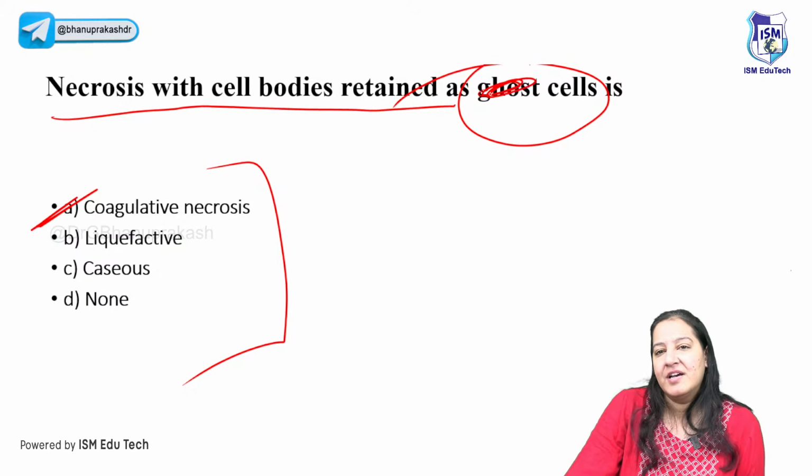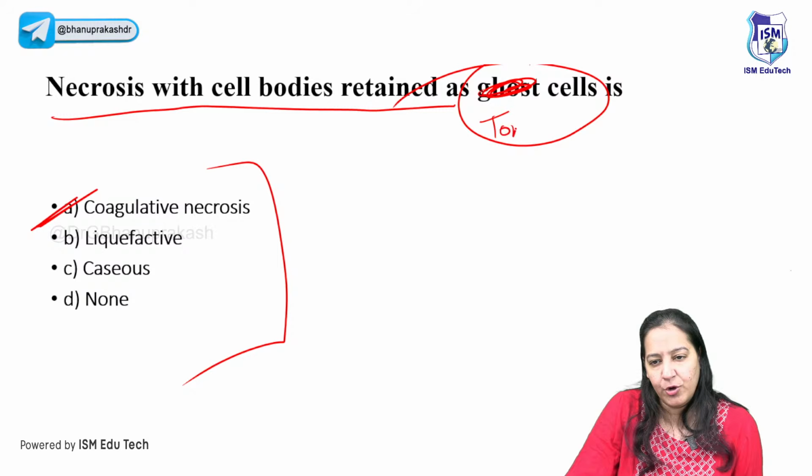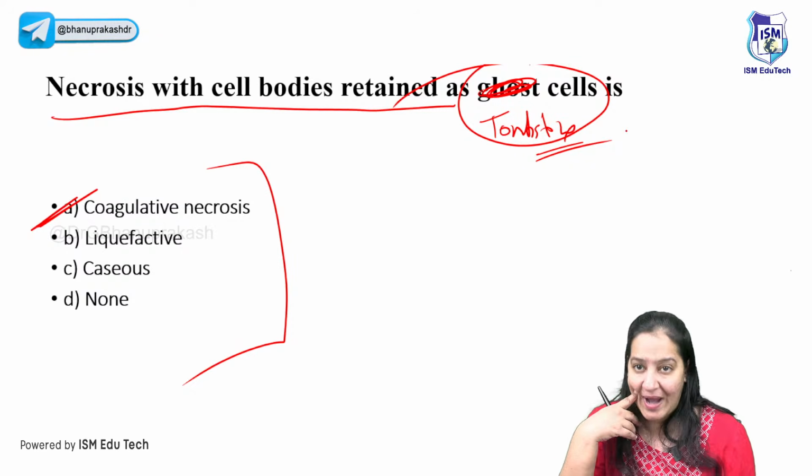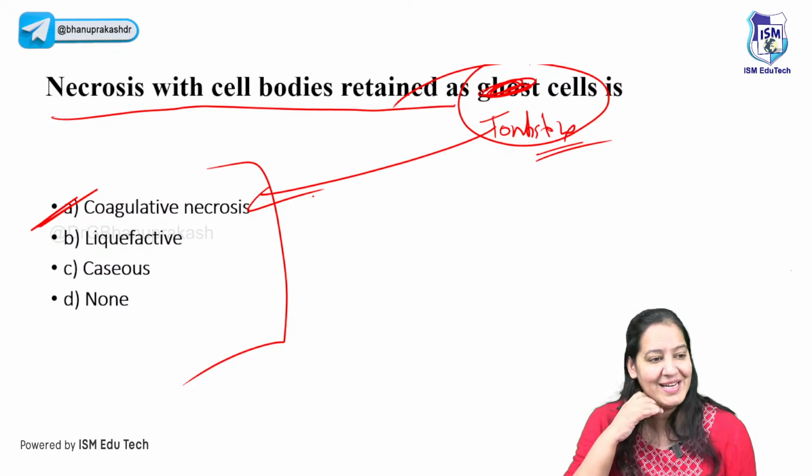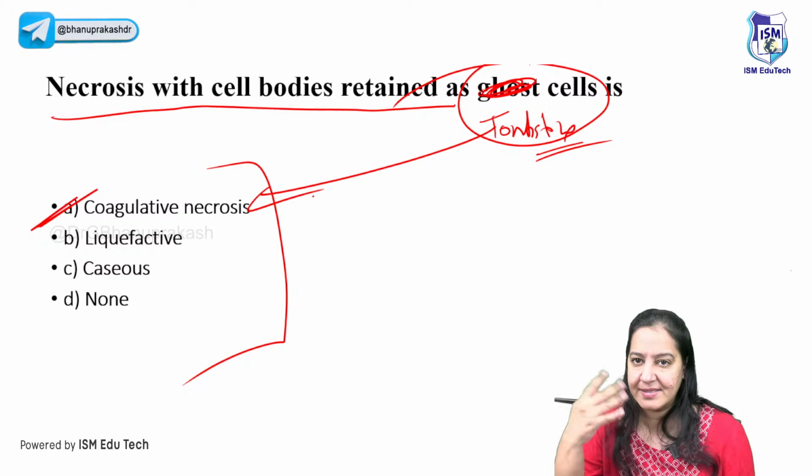I'm changing the question. Instead of ghost cell, I'm asking tombstone. Tombstone cells. What is your answer now? Would you like to change the answer? No, I don't think so. Still the answer is coagulative necrosis.